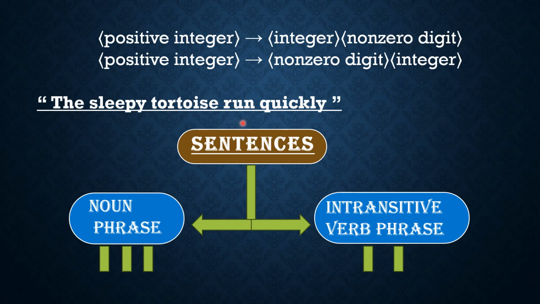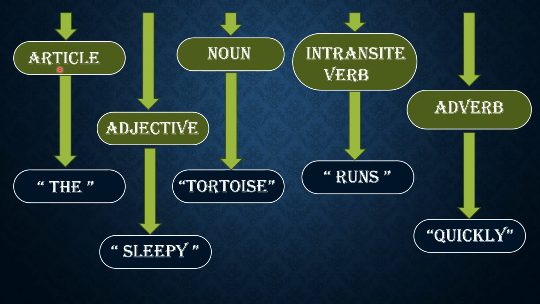The sleepy tortoise runs quickly. In this sentence derivation tree, sentence having noun phrase, intransitive verb phrase. Noun phrase having article, adjective, noun, and intransitive verb phrase having intransitive verb and adverb.